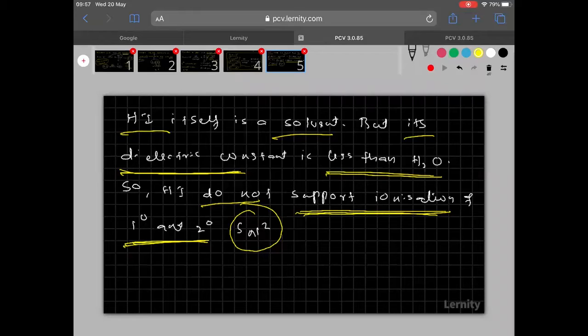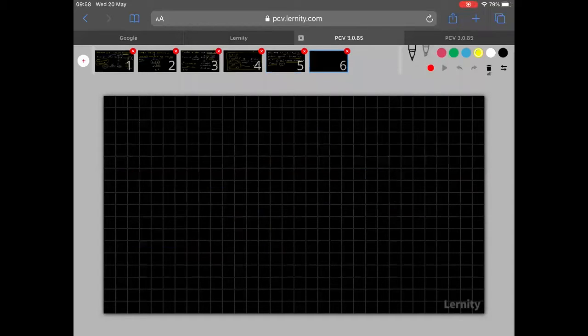In that case, SN2 will happen. Remember everyone. I hope you are able to understand this one. Then what about the tertiary? We are going to see in the next slide.